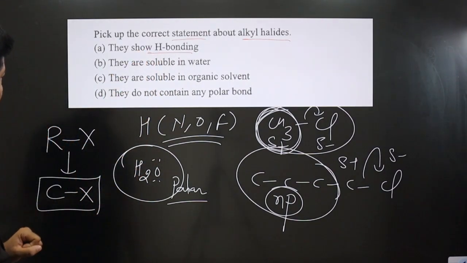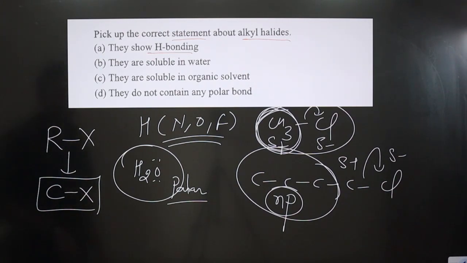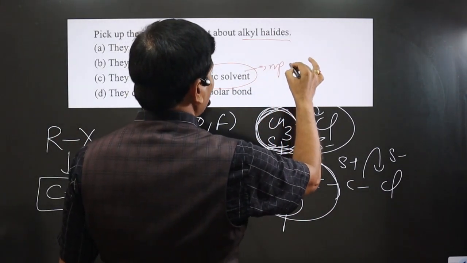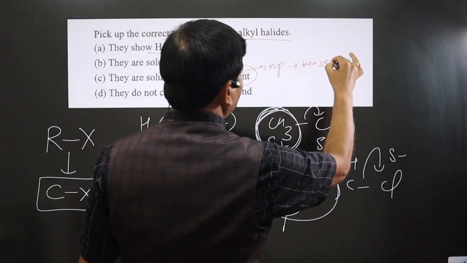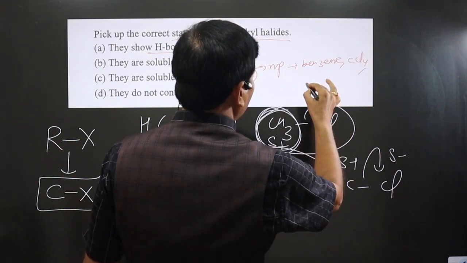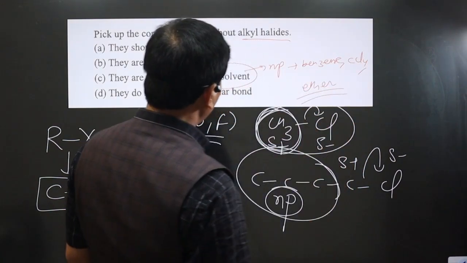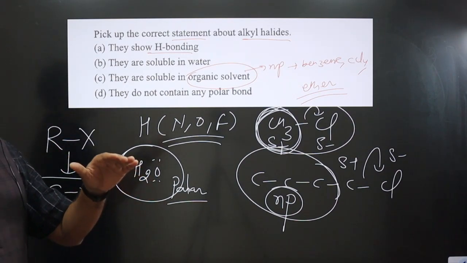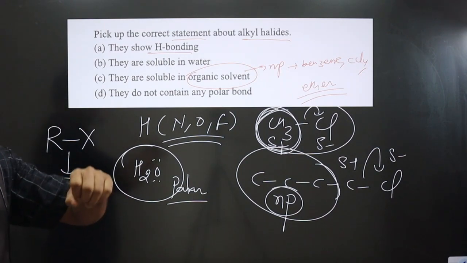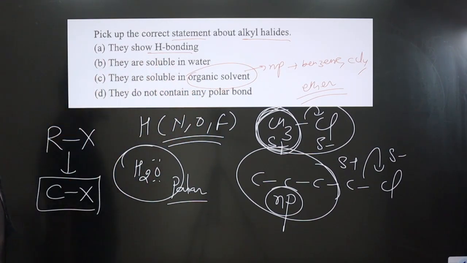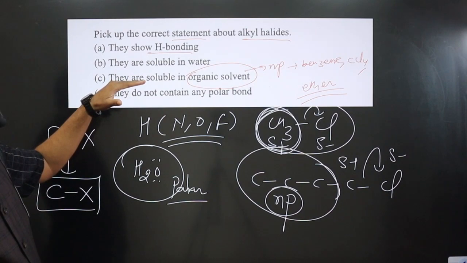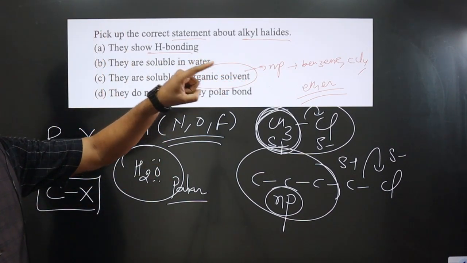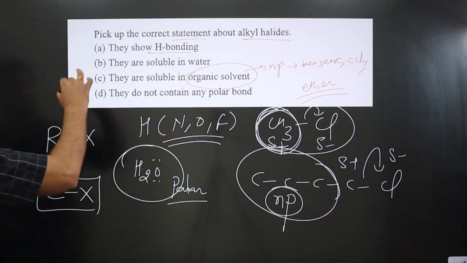Now when we talk about option C, they are soluble in organic solvent. Keep in mind organic solvents are non-polar by nature. For example, we have benzene, carbon tetrachloride, and ether. These are non-polar solvents, and obviously most of the alkyl halides in which a number of carbon atoms are present in the alkyl group are also non-polar by nature. So non-polar will dissolve in non-polar. That's why the maximum number of alkyl halides are soluble in non-polar solvent. Organic solvent means non-polar solvent. Obviously we can say option C is correct.